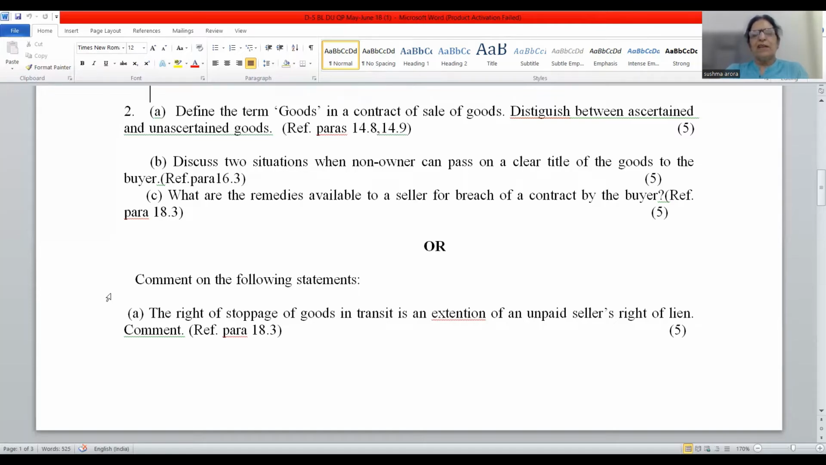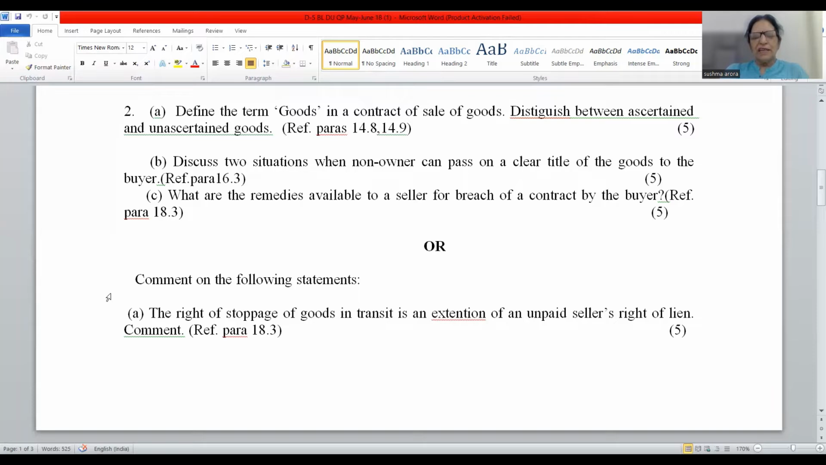What are the remedies available to the seller for breach of contract by the buyer? So there is a breach of contract on the part of the buyer. The buyer is the guilty party and the seller is the innocent party. Say the buyer has not paid the price. Then the seller has the right of lien, a right of stoppage of goods in transit, or a right of resale, or he can file a suit against the buyer for recovery of price.